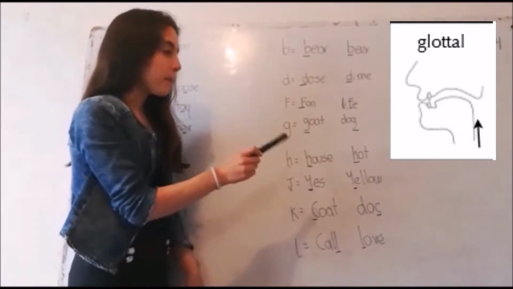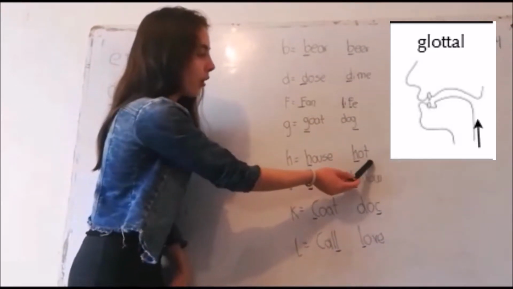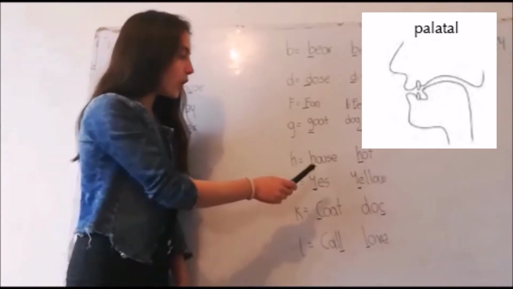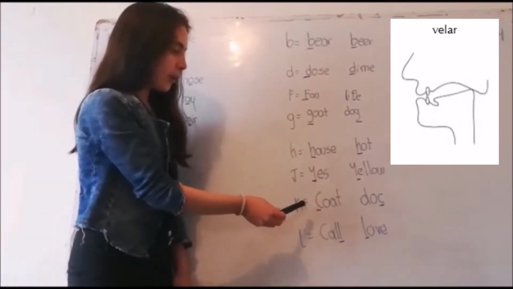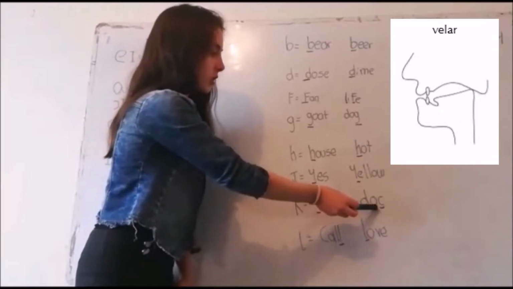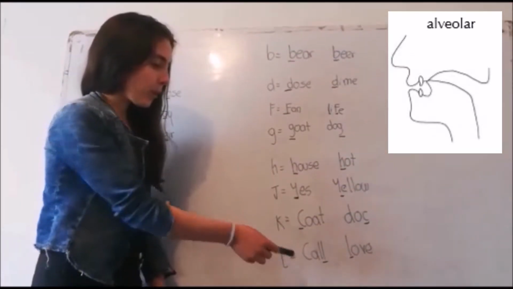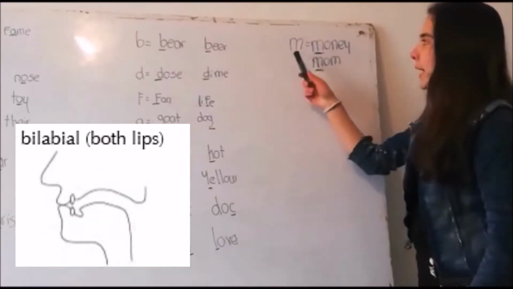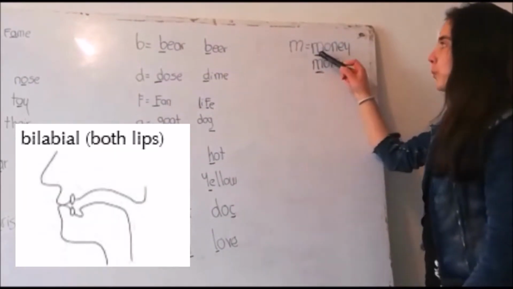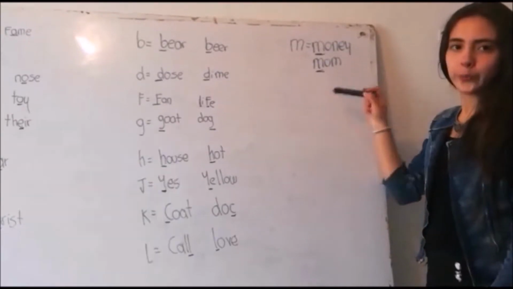H, for example, house, hog. J, for example, yes, yellow. K, for example, cold, dog. L, for example, call, love. M, for example, money, mom.